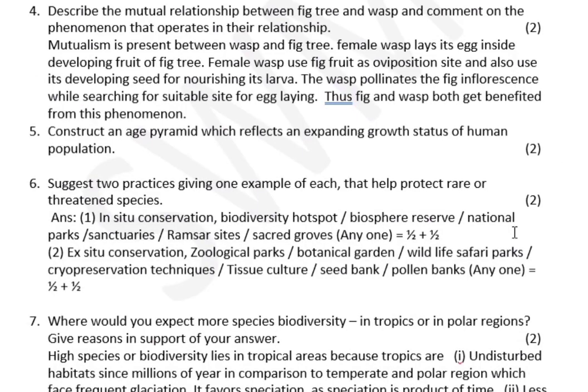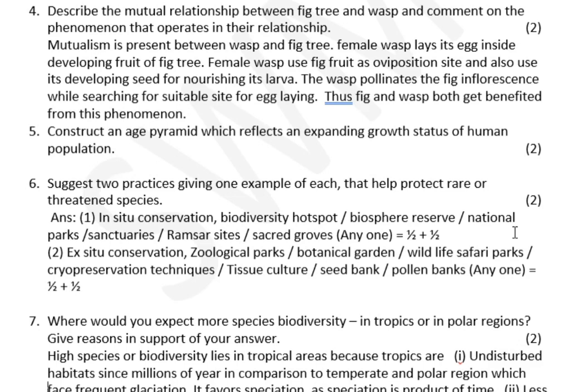Describe the mutual relationship between fig tree and wasp and comment on the phenomenon that operates in their relationship. The interrelationship here is mutualism, meaning both the species are benefited. Female wasp lays its egg inside the developing fruit of a fig tree.